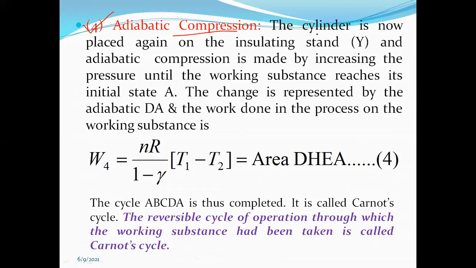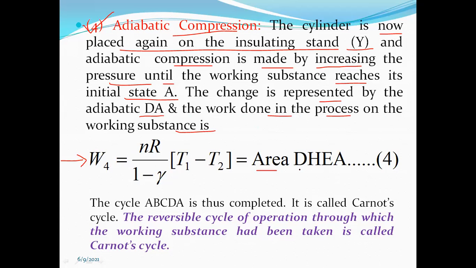Now in the last process, the cylinder is placed again on the insulating stand Y, and adiabatic compression is made by increasing the pressure until the working substance reaches its initial state A. The change is represented by the adiabatic DA on the indicator diagram, and the work done in the process on the working substance is W4 equals nR divided by 1 minus gamma, T1 minus T2, which is equal to area DHEA, equation number 4.